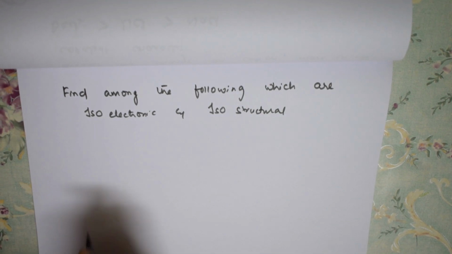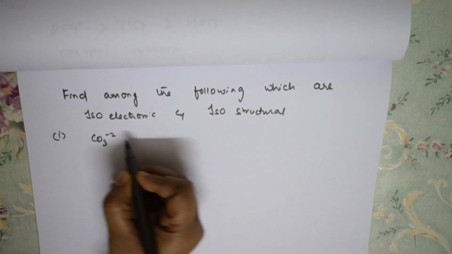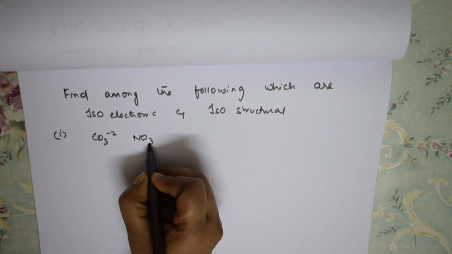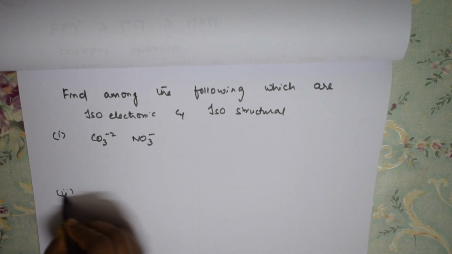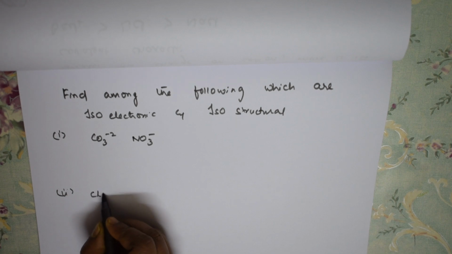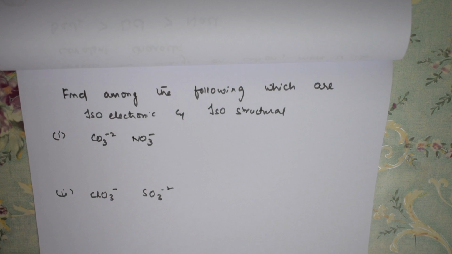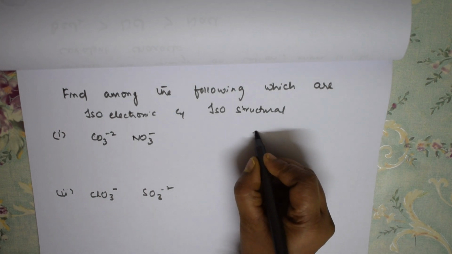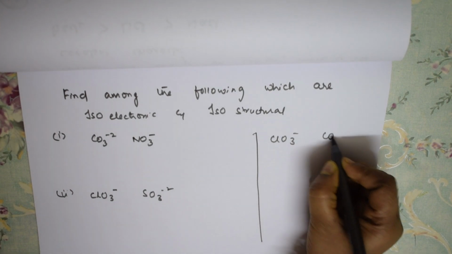Here they have given sets. The first set is CO3 minus 2 and NO3 minus. One more set is ClO3 minus and SO3 minus 2. One more set is ClO3 minus and CO3 minus 2.